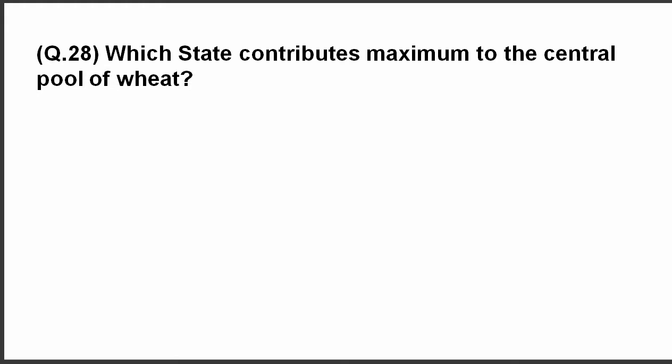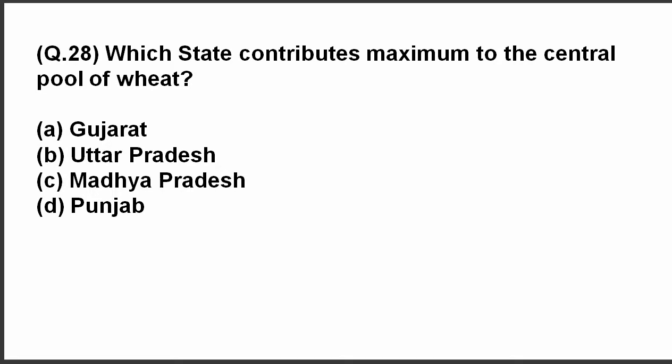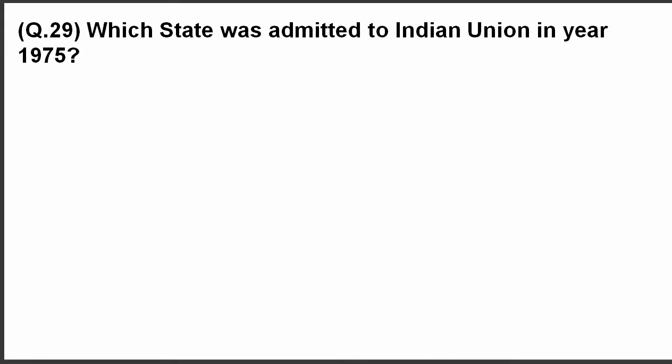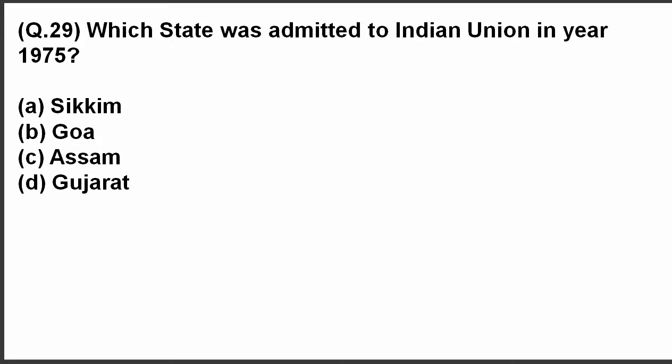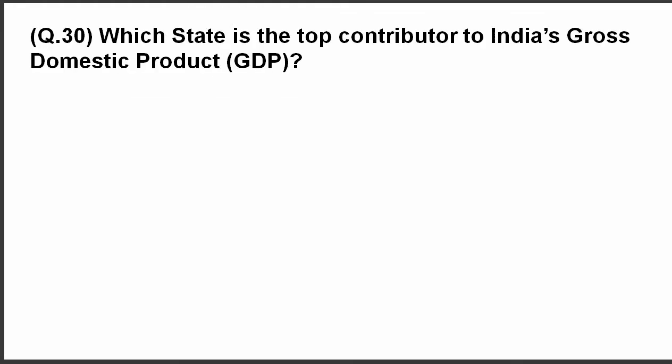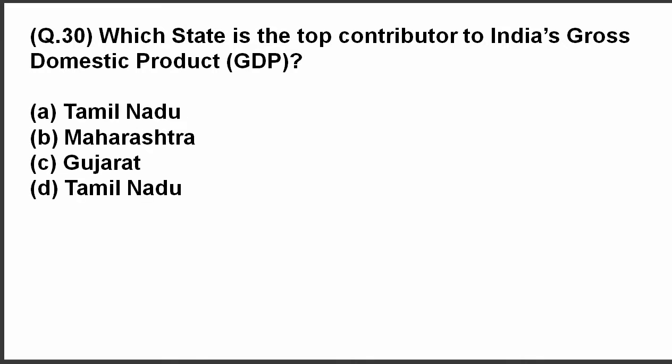Question 28. Which state contributes maximum to the central pool of wheat? Here are the options. The correct answer is Punjab. Moving on to the next question. Which state was admitted to the Indian Union in year 1975? The correct answer is Sikkim. Question 30. Which state is the top contributor to India's gross domestic product, that is GDP? The answer is Maharashtra.